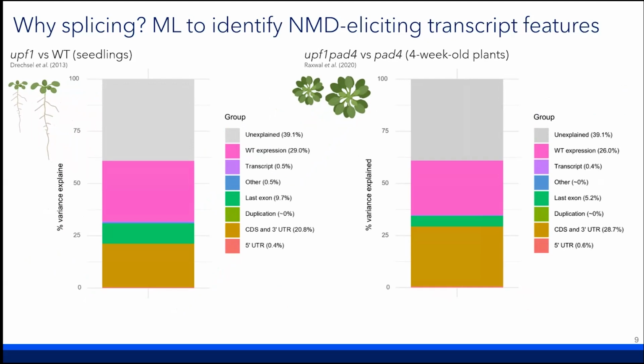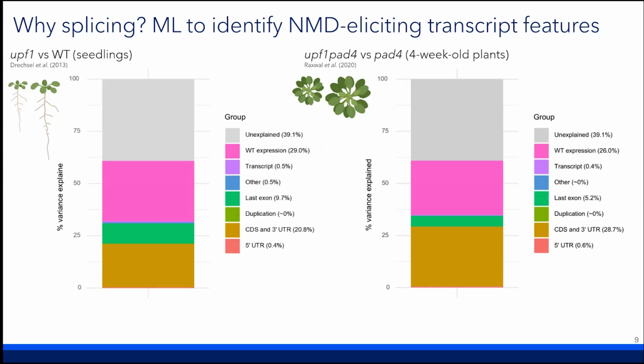What we're looking at here is the percent of variance explained by groups of features that were inputted into the model. In this orange color, we have features associated with the CDS and the 3' UTR. This is where we find things including premature stop codons, degree of CDS truncation, and also splicing variants in the 3' UTR, all of which are known NMD eliciters. We expected these features to explain a great deal of variance, and that is in fact what we saw. But what we didn't expect was this really critical role of expression level.